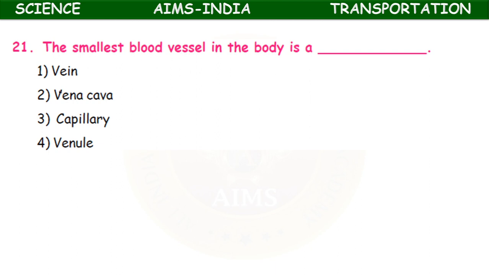The smallest blood vessel in the body is a vein, vena cava, capillary, venule. It is capillaries. Capillaries are the smallest blood vessels. Who discovered capillaries? We came across it in the lesson. Do you remember? Marcello Malpighi. Okay. Arteries and veins were studied by William Harvey. And the blood vessels were first studied by Fabrici. The student of Fabrici is William Harvey.